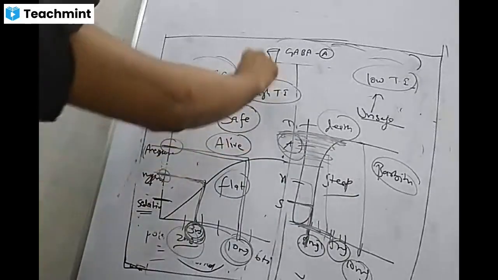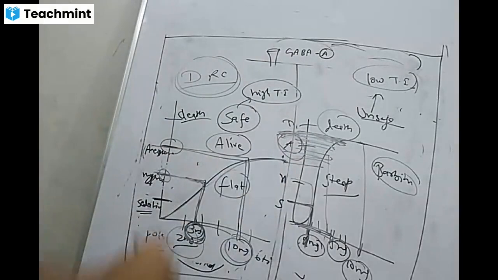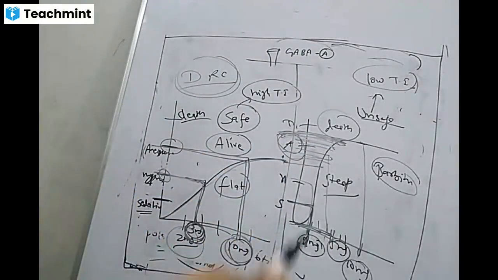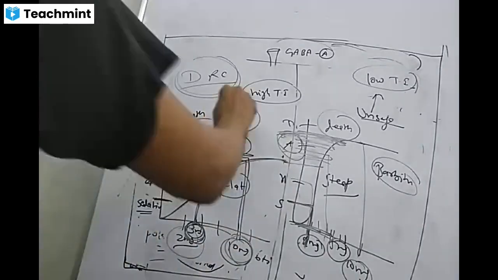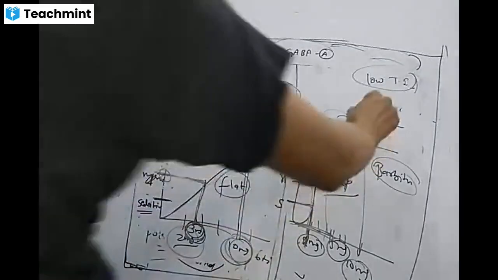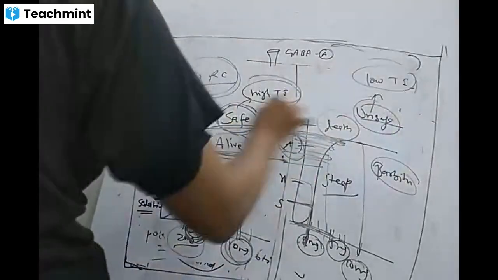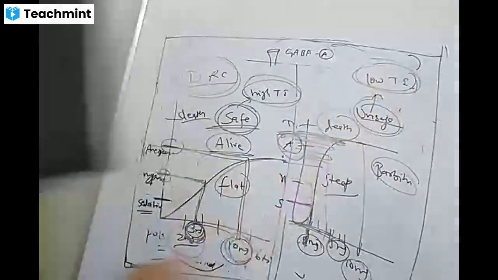But in case of benzodiazepines, they have a flat DRC. By mistake, if you have taken 3 or 4 times the dose, 3 or 4 tablets at a time, still you are alive. You will not go into the phase of death. So they are safe and they are unsafe. And in general pharmacology terms, safety means high therapeutic index. Unsafe means low therapeutic index.